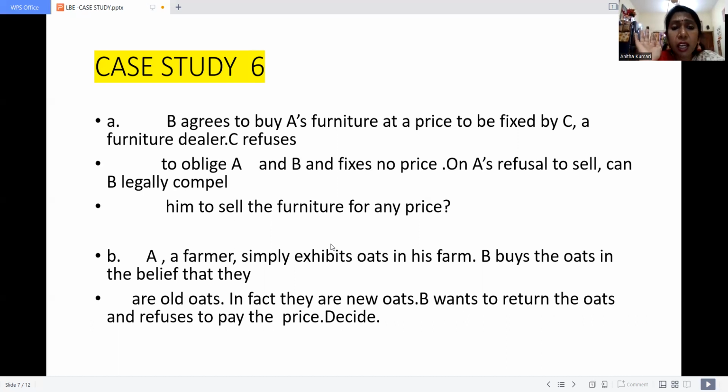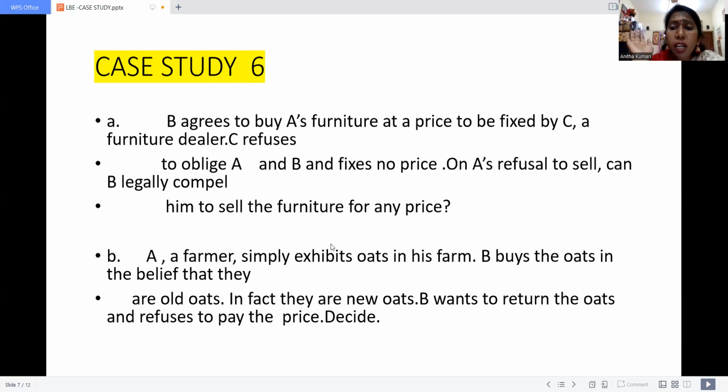He has not asked the seller, orally or transparently, whether the oats are old or new. He has not asked anything. Just like that, he purchased. So this is the buyer's responsibility to do all the things. Am I right? So what is the solution available?